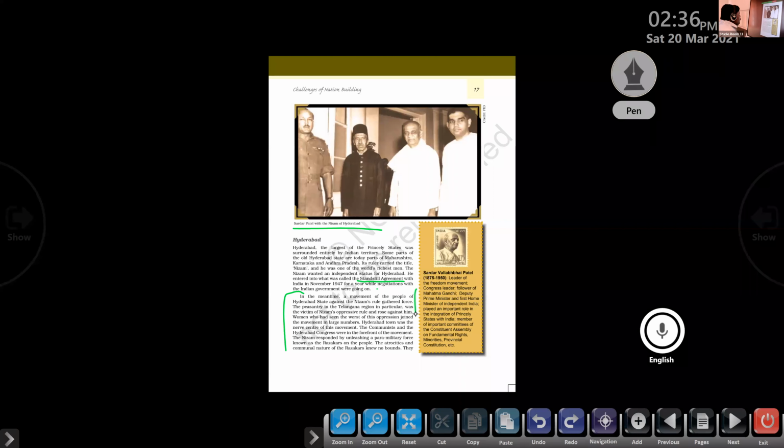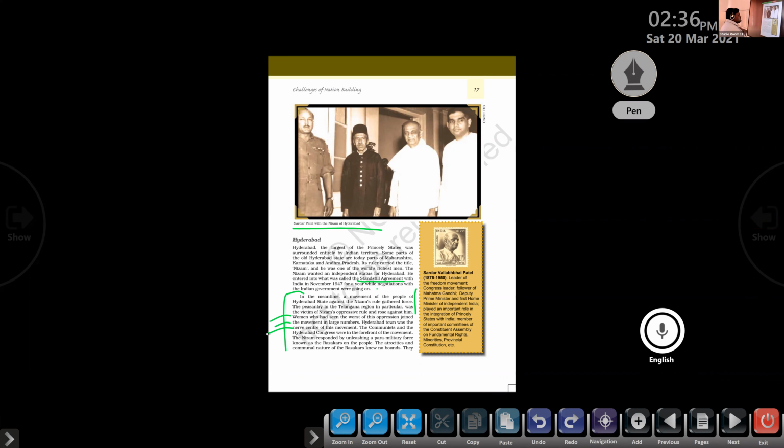So the people of the Telangana region turned against the Nizam's rule because they faced a lot of problems due to it. Women who had seen the worst of this oppression joined the movement in large numbers. Hyderabad town was the nerve center of this movement.